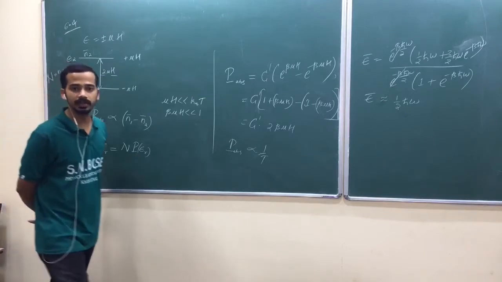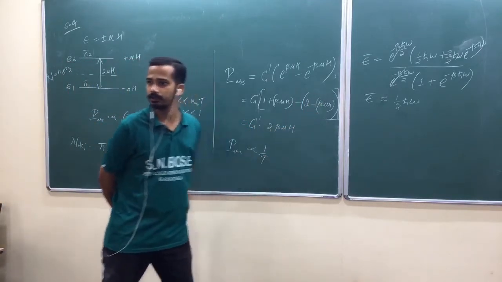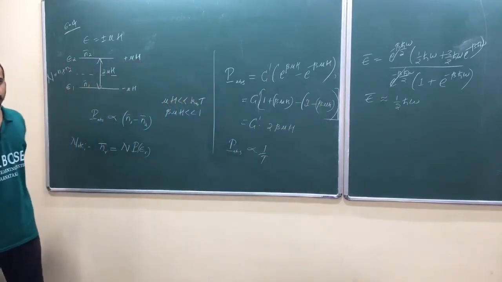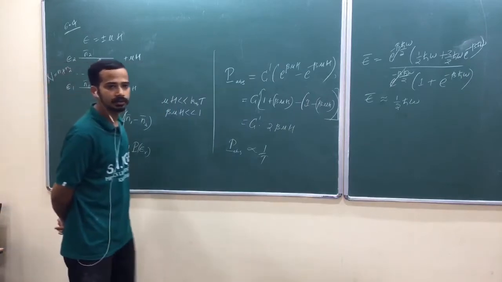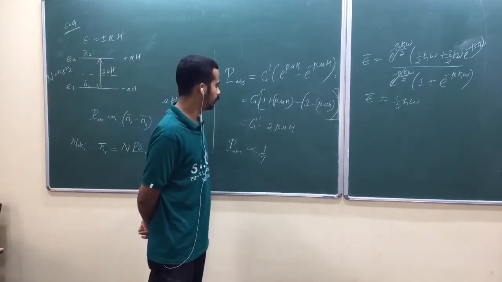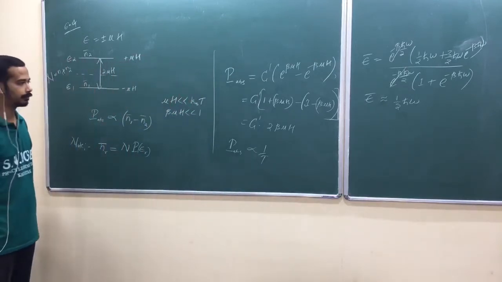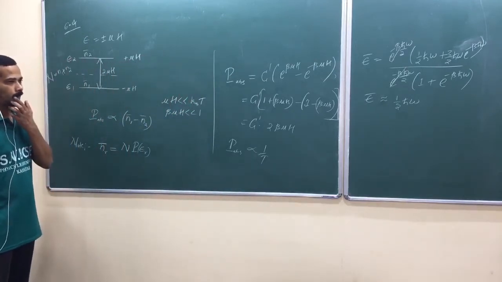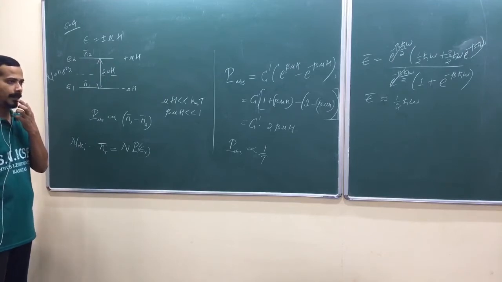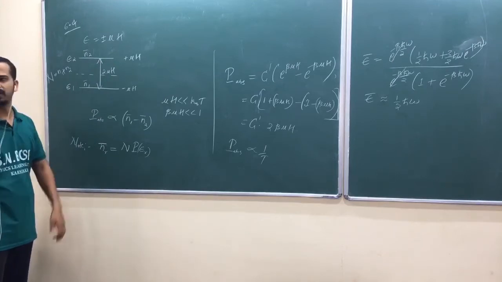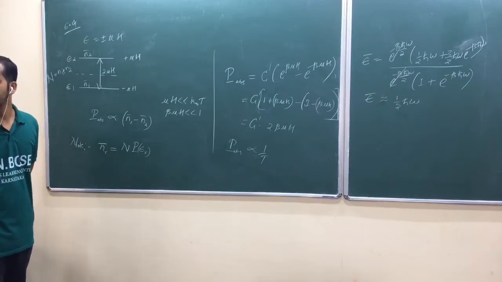Take that Z into account, because maybe in this problem it was the same, but we don't know about other problems, so take that Z into account. While finding the ratio, that Z will get cancelled.